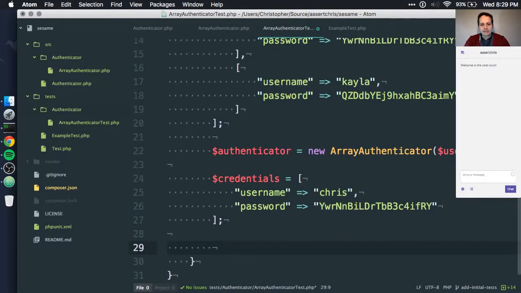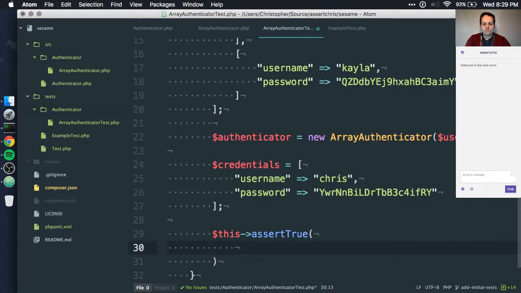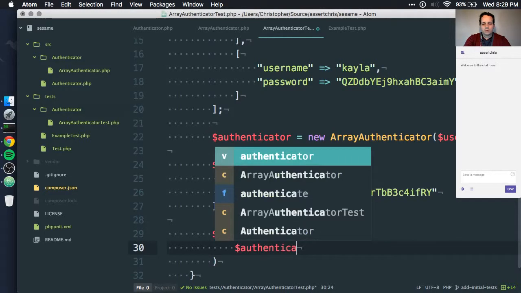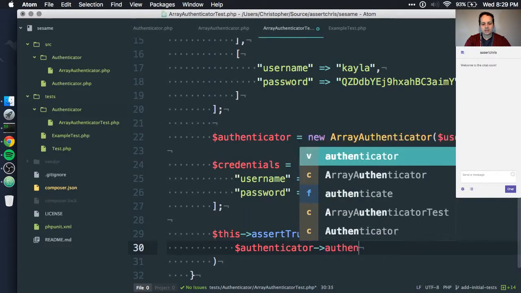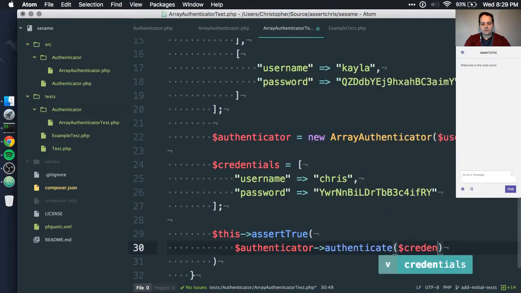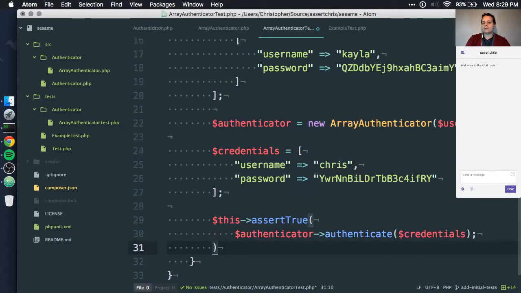But what we want to test is that, is this assert true authenticator authenticate. That seems like a reasonable thing to do.